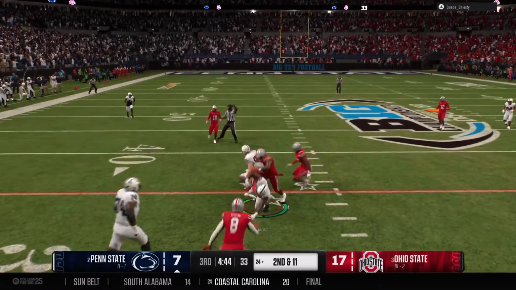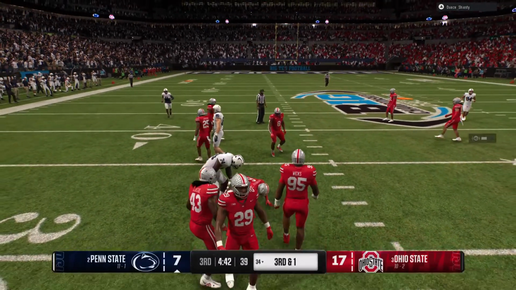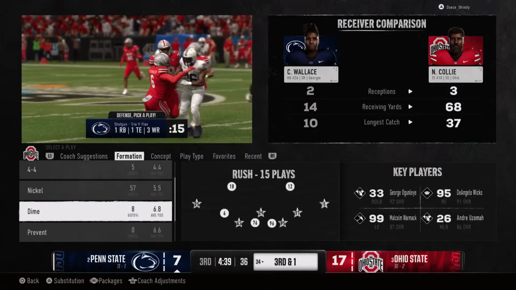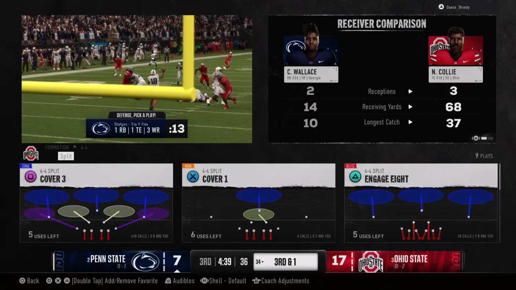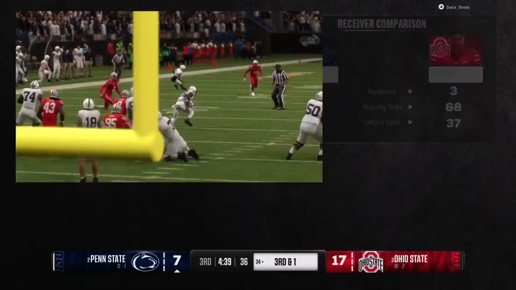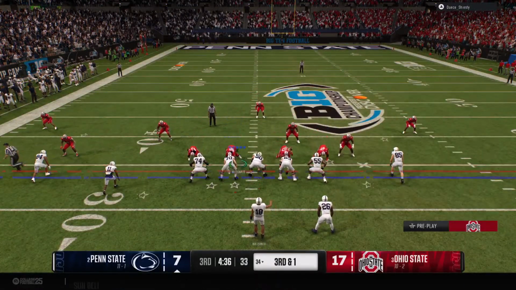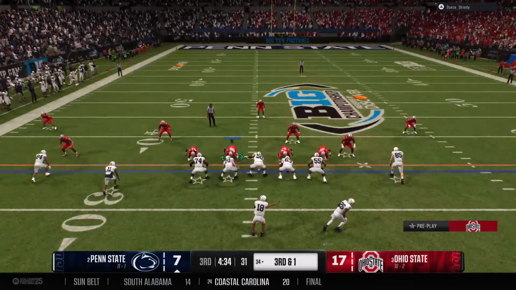That's caught. It's Wallace. And the defense grabs him after the completion. He's just short of a first down. Well, the running back that time just kind of sneaks out of the backfield and shows his hands on that nice catch. Urgency now for the offense. They'd hate to come up empty on this drive, down multiple scores.